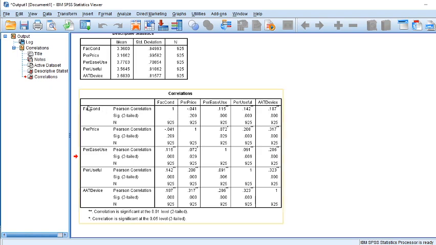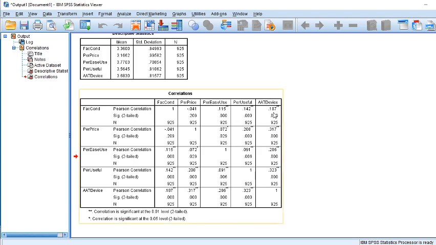If we see facilitating condition with perceived price, that is negative, 0.041. Then facilitating condition with perceived ease of use is 11%. Facilitating condition with perceived usefulness is 14%.